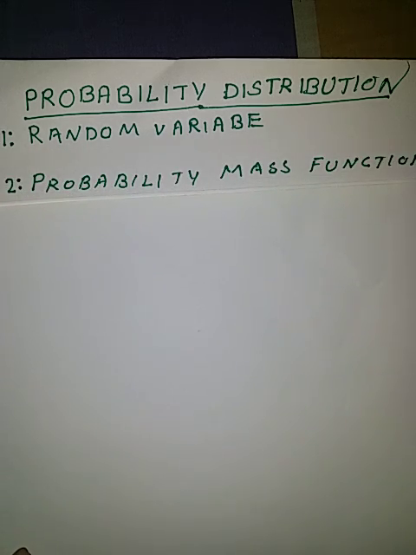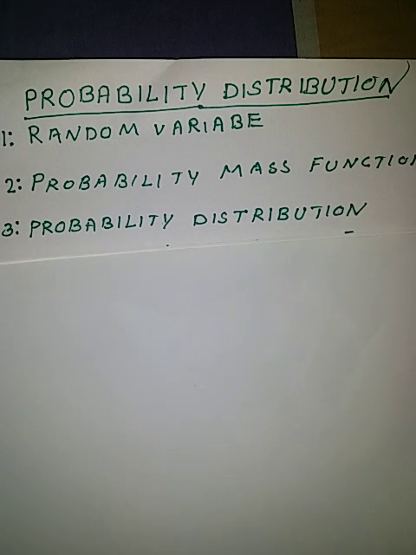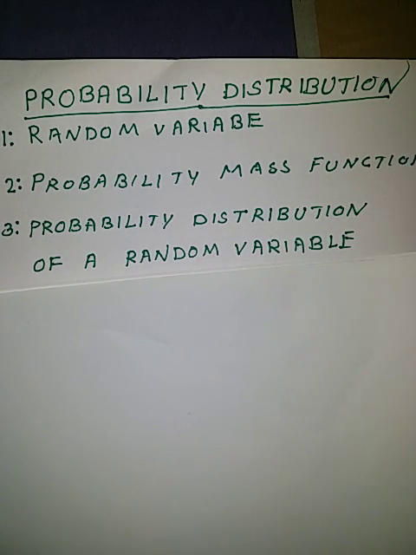Name of the chapter: Probability Distribution. We have learned what is a random variable and what is probability mass function. Our next topic is probability distribution of a random variable. But before that, let us revise what is random variable and what is probability mass function.